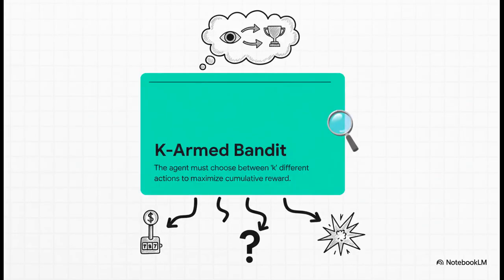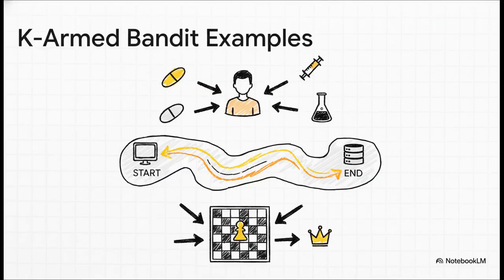Okay, so moving on, we have the K-Armed Bandit. This is the classic setup we talked about with our 3 restaurants where you have K different options to choose from. This is for more complex situations where you have a bunch of different paths you could take. And here, the stakes can get really, really high. Think about medicine. A K-armed bandit approach can help doctors figure out which of several treatments is the most effective for a patient. Or in networking, it's used to find the fastest way to send information across the internet. In video games, it's how an AI player learns which move is the most likely to help it win.